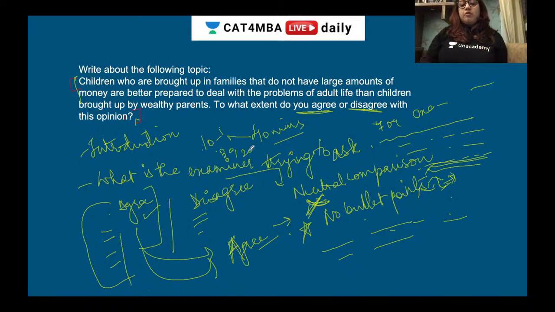Out of this 30, you take 20 to 25 minutes to write down your entire thought, or entire flow of the essay. Do that. In the last 5 to 8 or 10 minutes, just read your entire paragraph. See if there are any mistakes, spelling, grammar, punctuation. Guys, just be very, very careful.